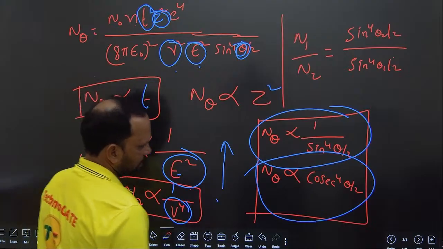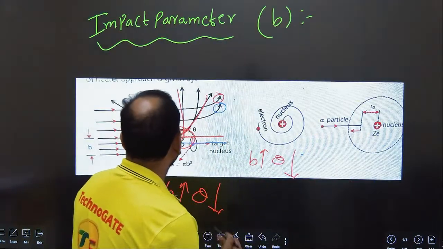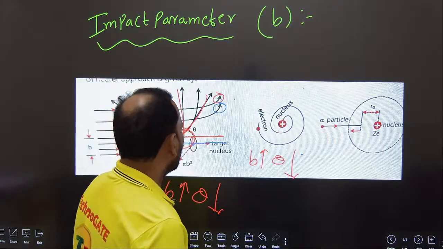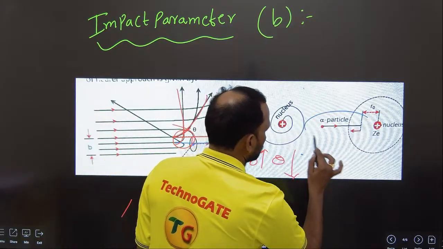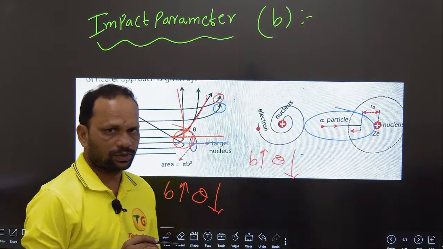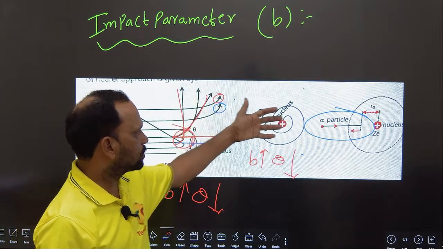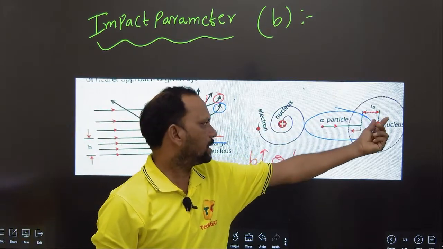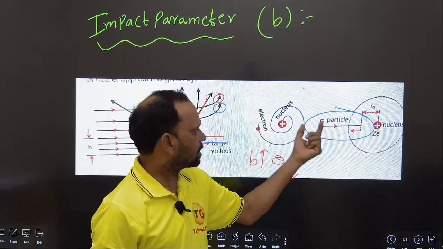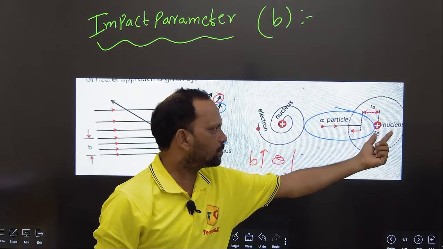Next, after the number of alpha particles scattered, is the radius of closest approach. Whenever an alpha particle comes towards the nucleus, the nucleus repels it. The alpha particle has some kinetic energy, and the nucleus has potential energy.